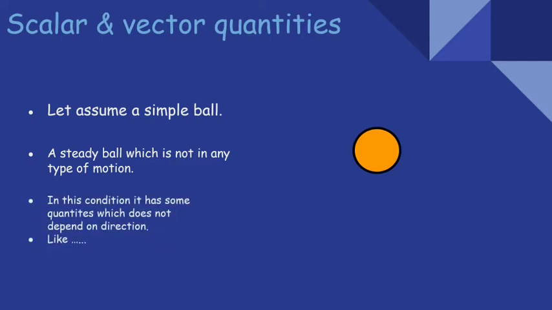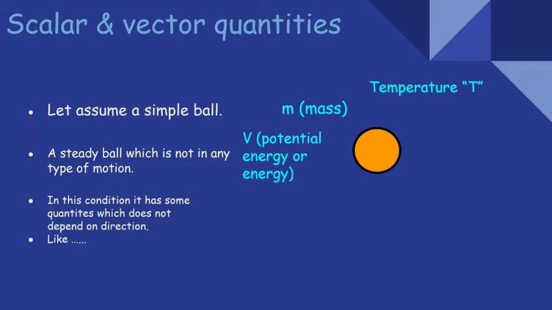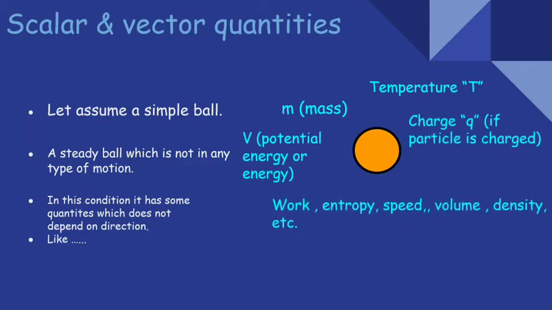In this condition, it has some quantities which do not depend on direction, like temperature, mass, potential energy, charge, work, entropy, speed, volume, density, etc. And these quantities are known as scalar quantities. So these quantities do not depend on direction. To describe them, we don't need to describe the direction.